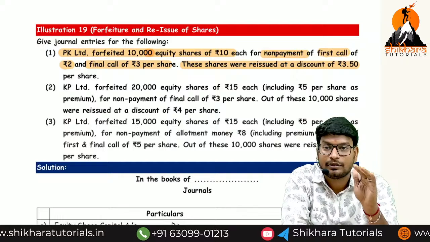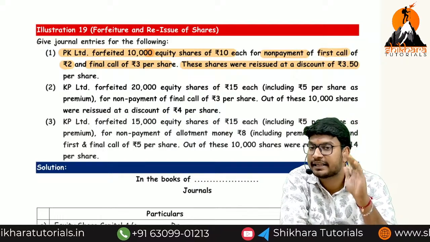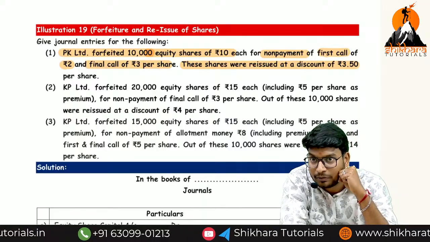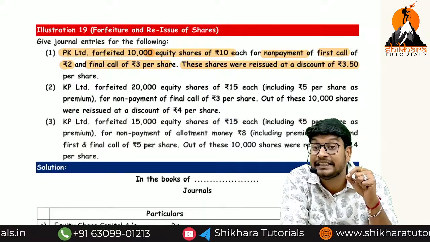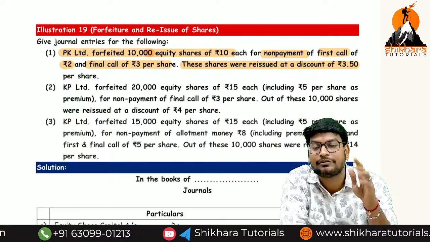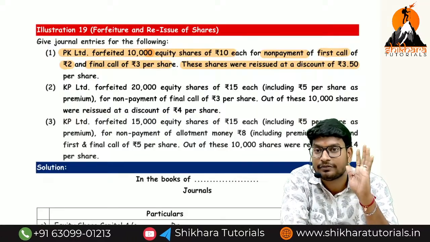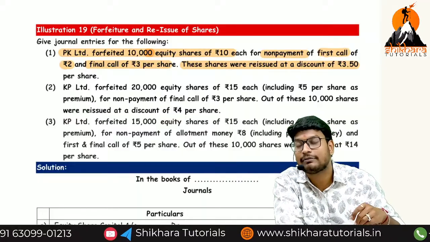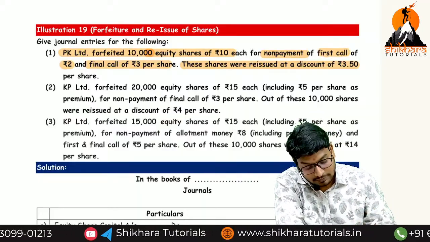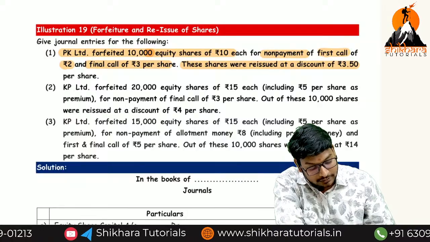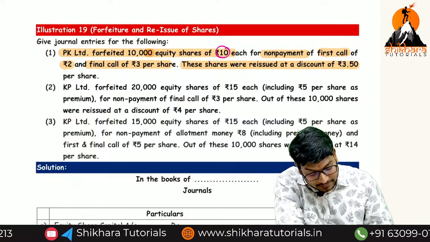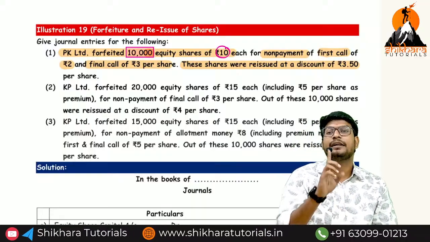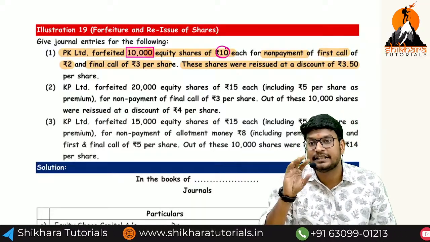Now, what is the amount we have to transfer to equity share capital at the time of forfeiture? Face value we have to transfer. What is the total we have called up? 10 rupees on 10,000 shares, that is equal to 1 lakh. 1 lakh will be available in equity share capital.